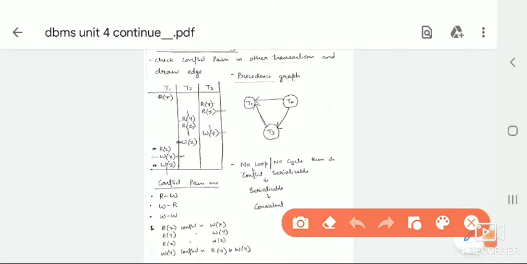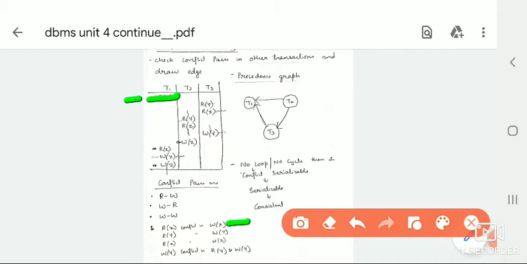So here you have three transactions T1, T2, T3. The first operation is read of X. For a read, the conflict pair is a write, so for read of X you search for write of X in other transactions. Is it present in T2? No. Is it present in T3? No. It is present only in itself, so you cancel this.